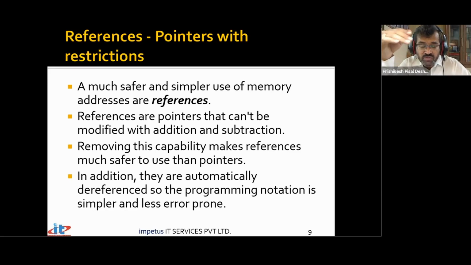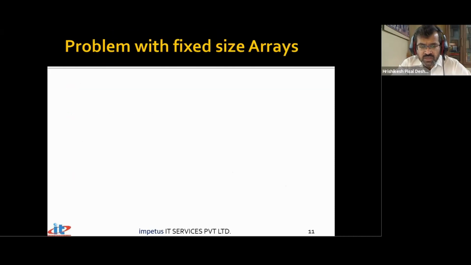Every time, if I say PTR, I'll get the address. And if I say reference, I'll get the value at that address. I do not have to use star PTR, like star reference. I don't have to say that. References are by default dereferenced. So we will assume that there is always a dereferencing star associated with these references, and I can have a reference to anything: reference to pointers, reference to variables, any variable that we want to create in C++, we can have a reference referring to it.